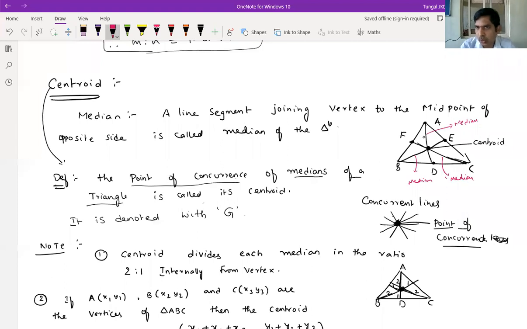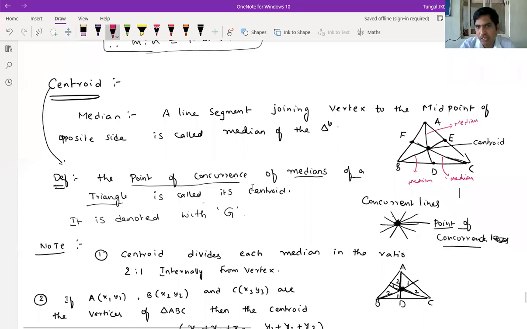So in a triangle, how many medians exist? Nothing but 3 medians exist. Next, come to the definition of centroid. The point of concurrence of the medians of a triangle is called its centroid. First of all, point of concurrence.